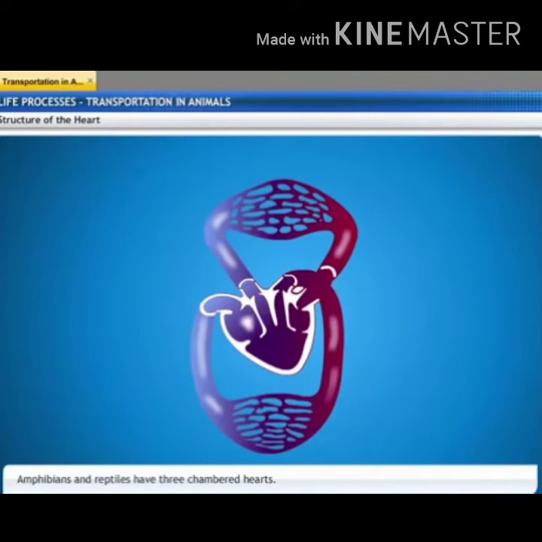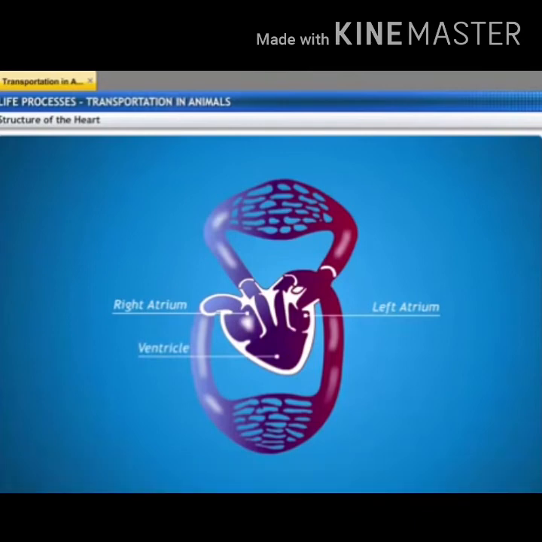Amphibians have a three-chambered heart, two atria and one ventricle. The deoxygenated blood passes to the lungs and there exchange of gases takes place. Oxygenated blood from the lungs is passed to the left atrium, and from the left atrium it is passed to the ventricle, and from the ventricle it is passed to different parts of the body and reaches the tissues or cells through the capillaries.